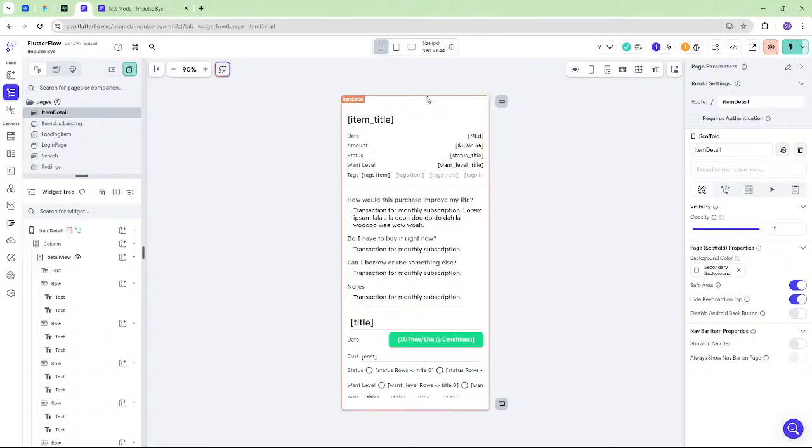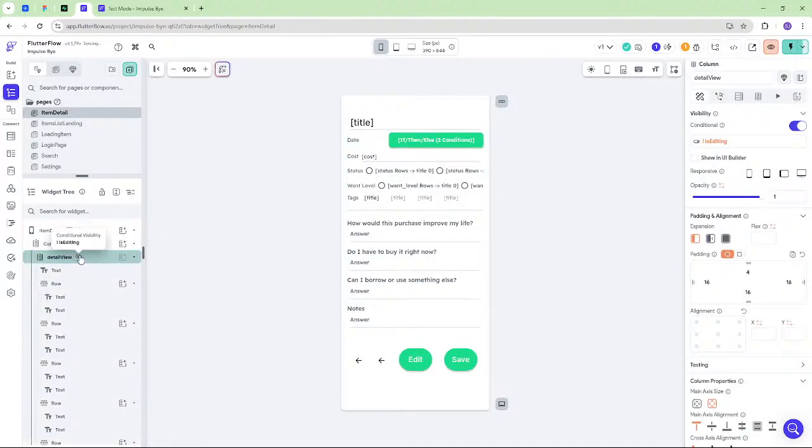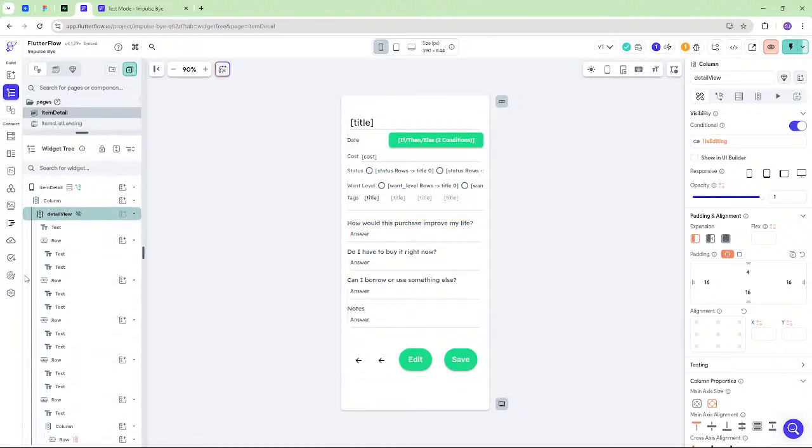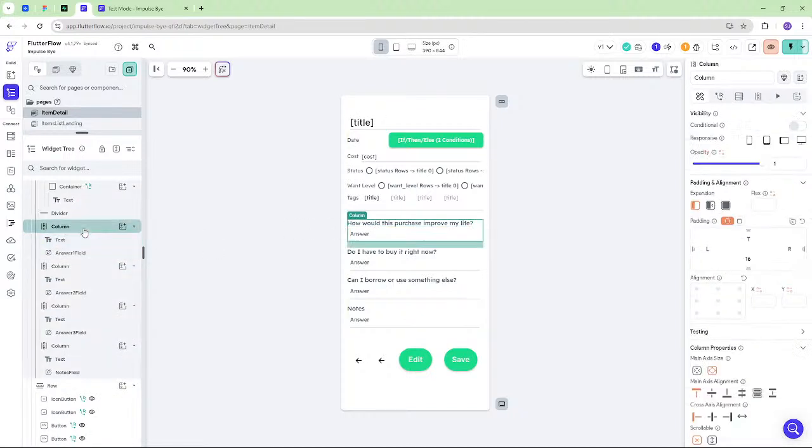So this is the view, which I'm not going to worry about too much right now. And this is the form. So let's see. Okay, we've got this column that has everything.